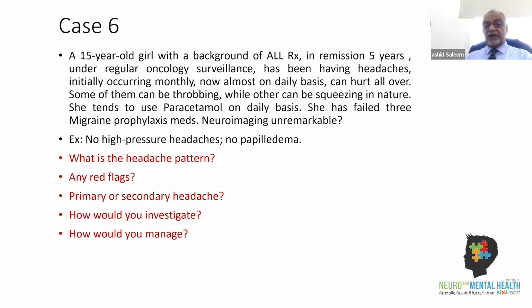There were no high pressure headache features, which is headache worsening on coughing, bending forward, or straining. And there was no papilledema. Imaging had already been done, so you have that information with you. So what is the pattern here? Although there are red flags here, malignancy is a red flag itself. Treatment of malignancy can lead to immunodeficiency. That can be a red flag here. There is regular use of paracetamol. We see 2 types of character here, the throbbing character and the squeezing character. So it's a mix of everything.